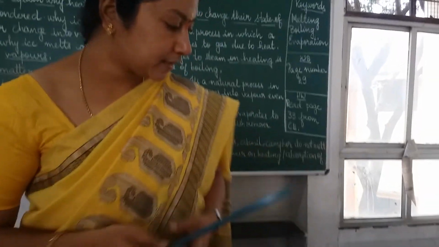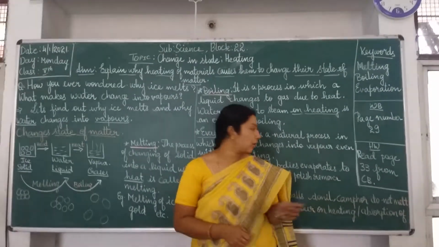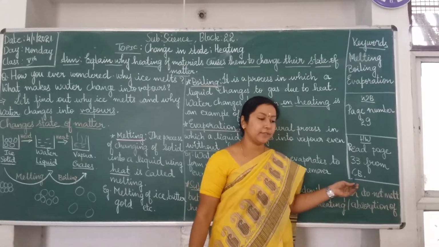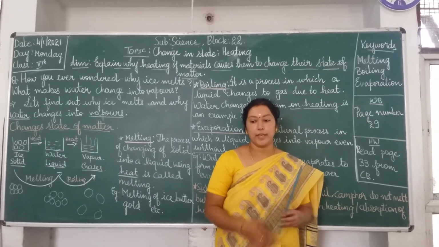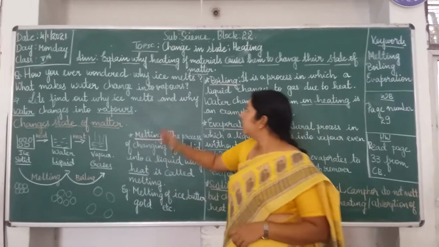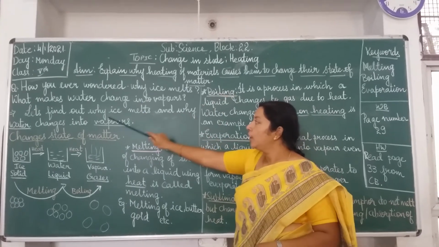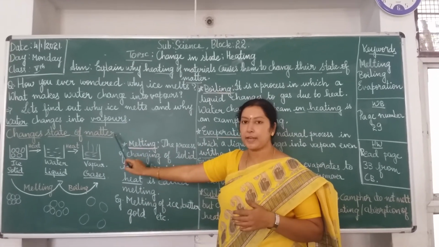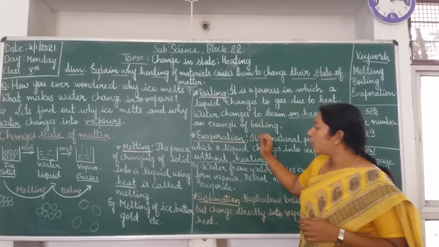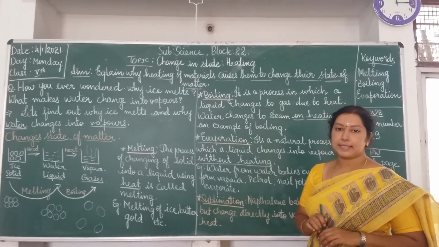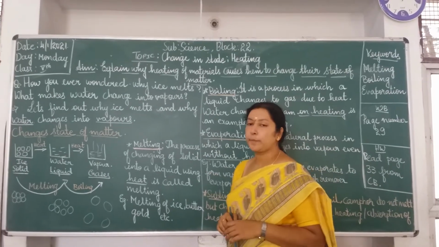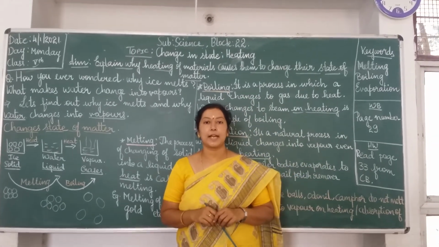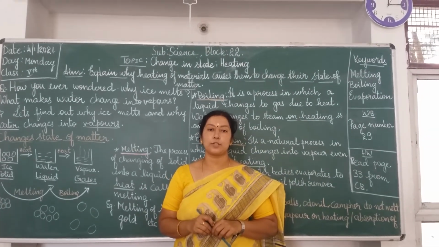Okay. After this, for today's homework, you are going to read page number 33 from your content book. In today's class, we have learned change in state on heating. We have seen different changes of states of matter, that is melting, boiling, evaporation and sublimation, with the proper demo. If you have any doubts regarding this class, you can ask me through Google Classroom.